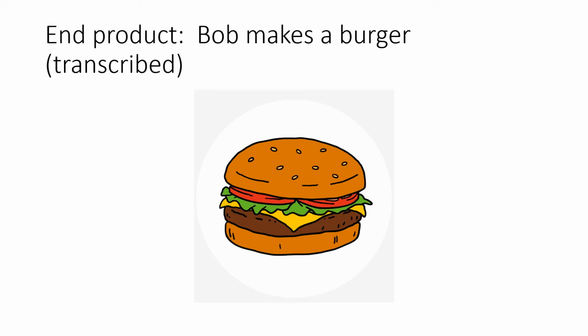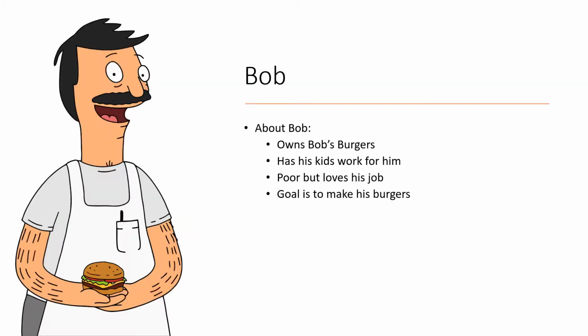Bob makes a burger, and that means that the Bob gene was transcribed. This is Bob. He owns Bob's Burgers, and his goal is to make and sell his burgers to his customers.